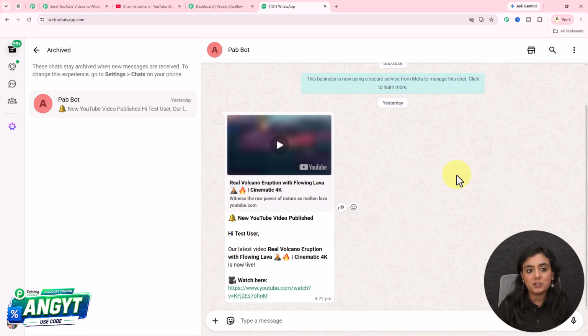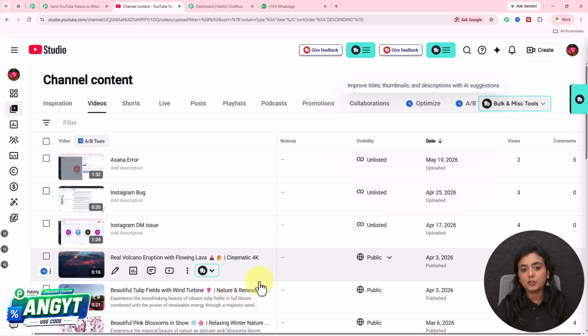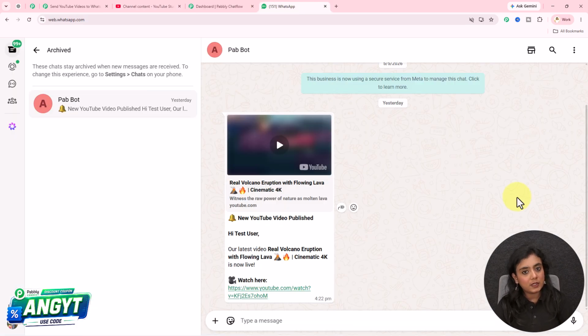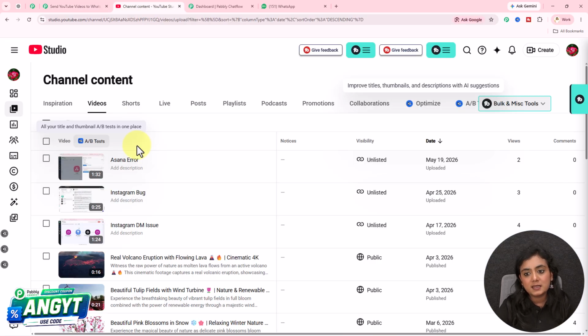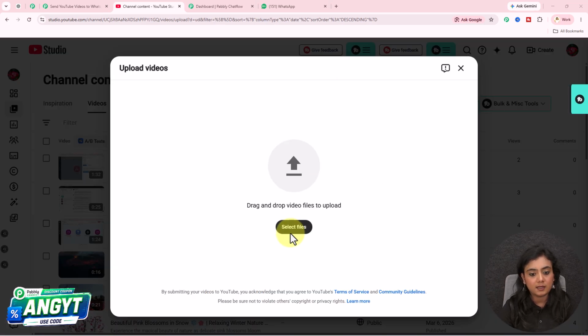So if you want to create the setup that will automatically notify you whenever a new video has been published on your YouTube channel, and you want an instant notification of that video on WhatsApp, then let me show you how you can actually do this. First of all, I'm going to show how it is going to work. In front of you, I will publish a new video. Let me create and upload a new video right now.